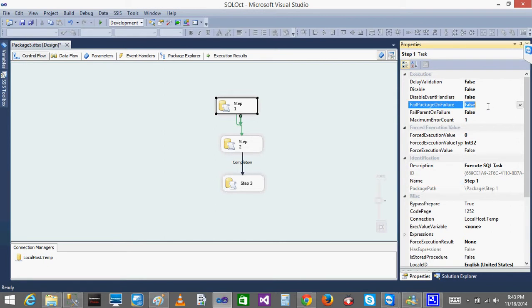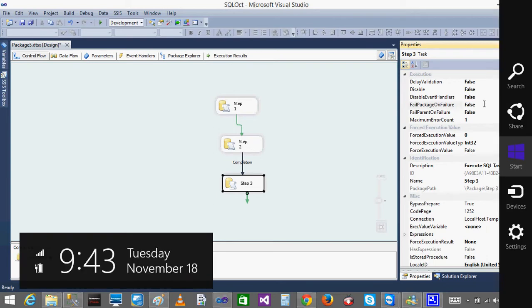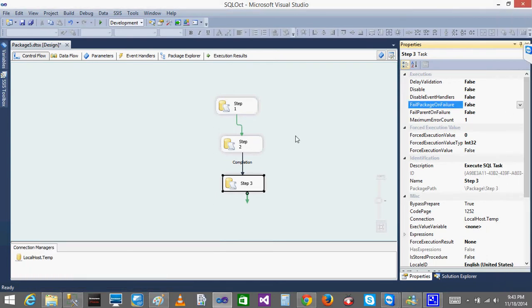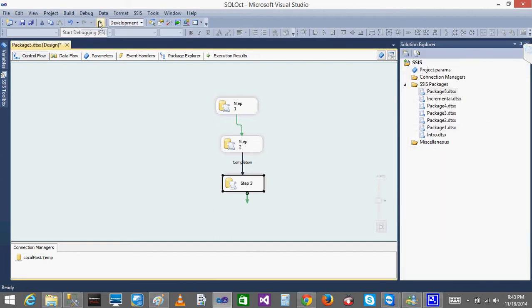That's the reason it is not executing. In the previous video, we had set it to true for all the tasks. By default it will be false, so let it be the false default. Now if I run, you will get that.